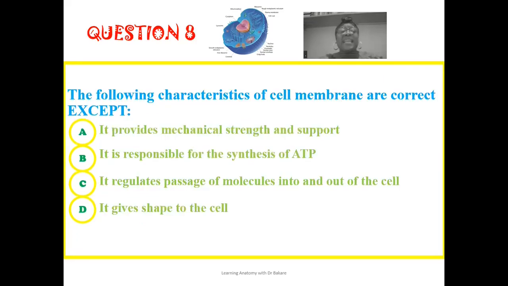For the eighth question, the following characteristics of the cell membrane are correct, except the fact that it is responsible for the synthesis of ATP. The cell organelle that is responsible for the production of energy is the mitochondria and not the cell membrane. So this option is the incorrect option.